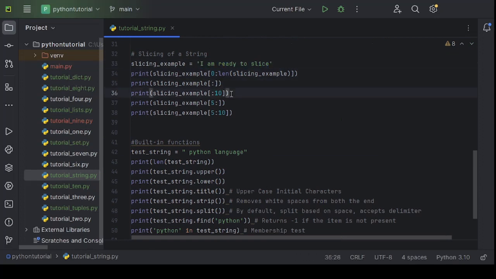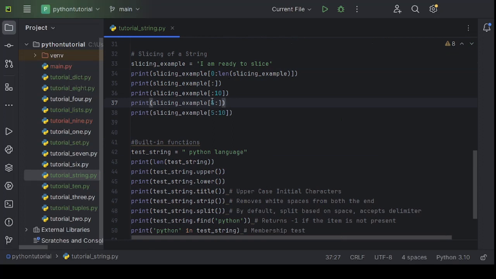What is the meaning of this? There is no value before the colon, but there is a value after the colon. If there is no value before the colon, the Python interpreter will treat it as the default value of 0. So it will start from the initial index. It will count all the characters till index 9. Remember, as we have put the end index plus 1 as 10, that's the reason it will print till the 9th index. It will not print till the 10th index.